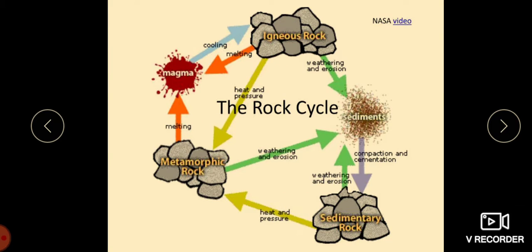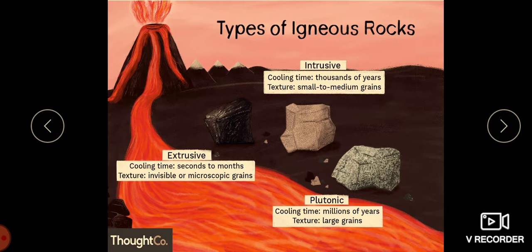The rock material in the liquid or molten state we call magma. And when it comes out of the earth, we call it lava. Now, what I told about the intrusive and the extrusive igneous rocks: for intrusive, after cooling it takes thousands of years, and the texture is small to medium grains. Extrusive cooling time is seconds to months, and the texture has invisible and microscopic grains.